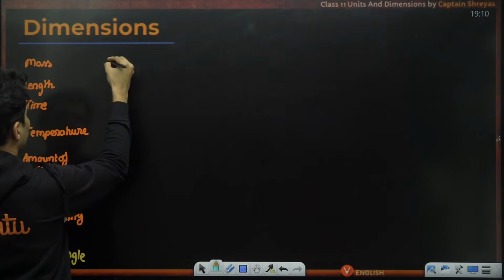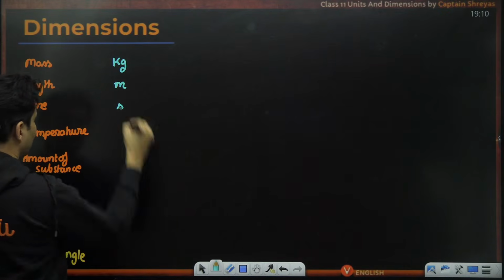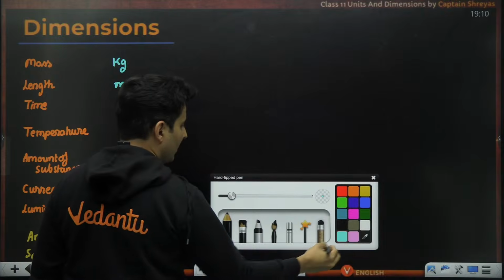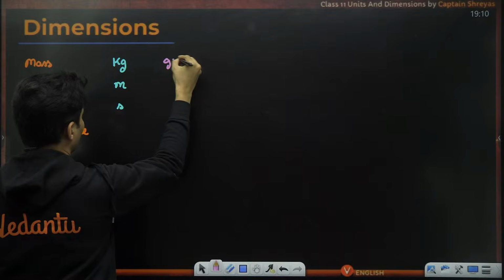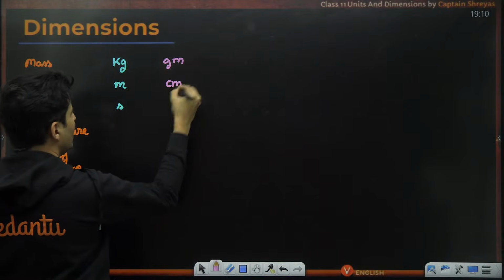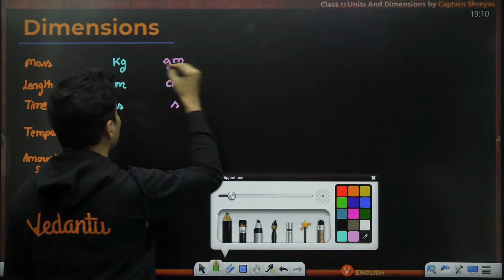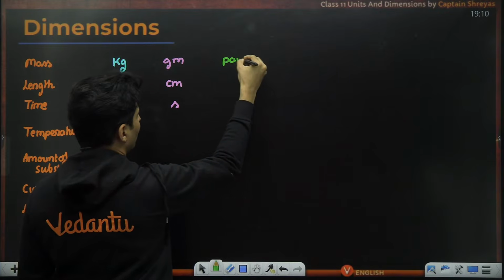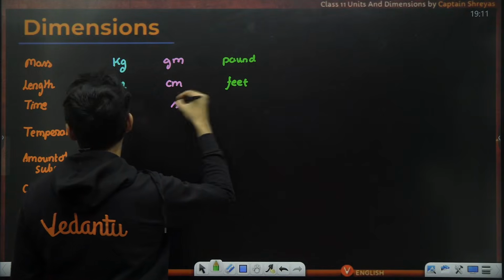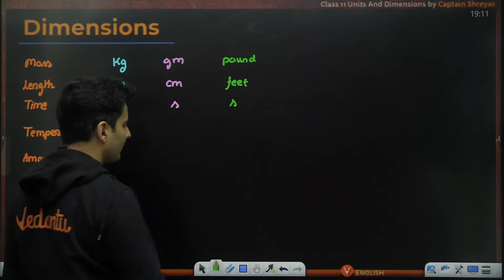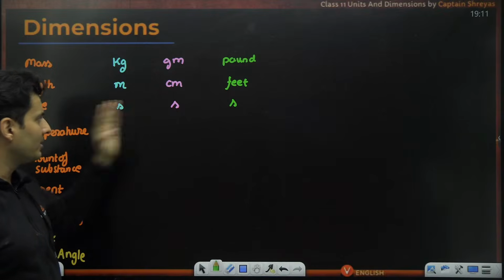Earlier, mass used to be measured, let's say, in kg, length in meter, time in seconds. Then somebody decided, no, I want to measure mass in a gram, length in centimeter, time I will measure in second. Somebody else decided, no, I will measure mass in pound, length in feet, and time I'll still measure it in second. As you can see, multiple systems still measure time in the same unit of seconds.